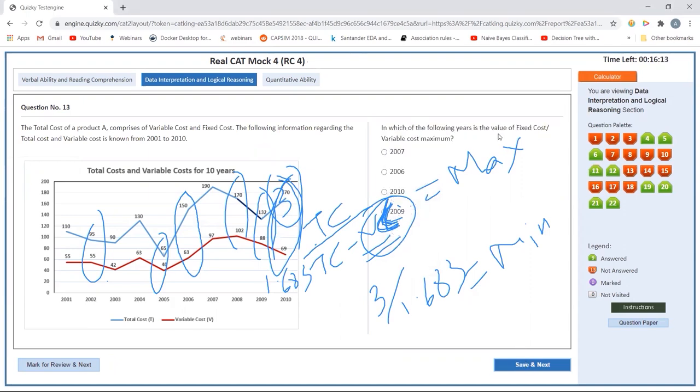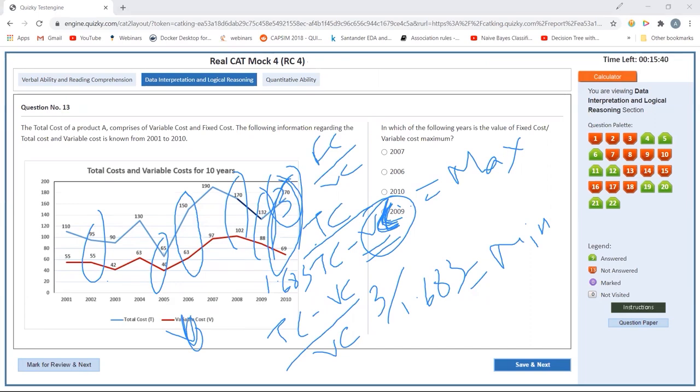In which of the following is the value of fixed cost by variable cost maximum? Fixed cost by variable cost is total cost minus variable cost, by variable cost. I just calculated the total cost minus variable cost by total cost, so this is just the reciprocal.